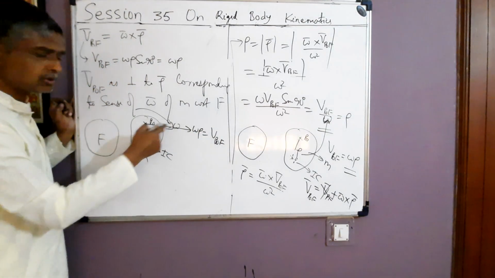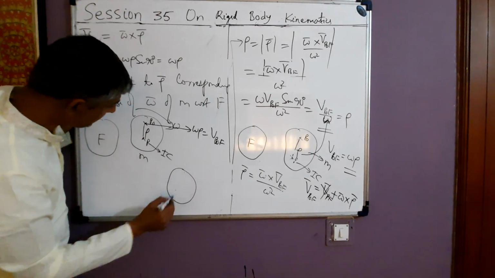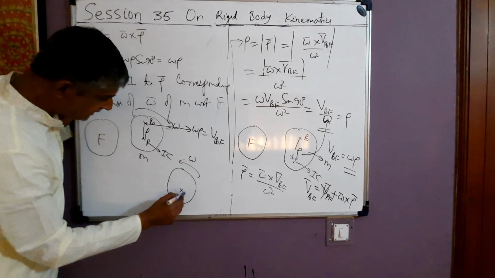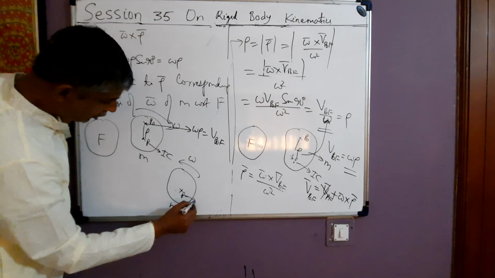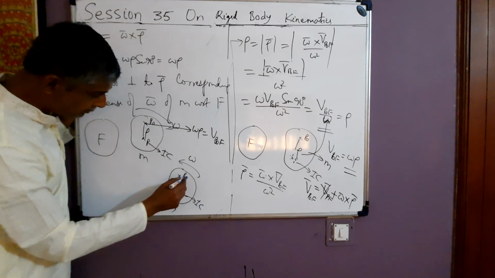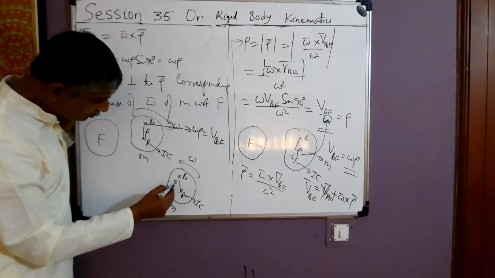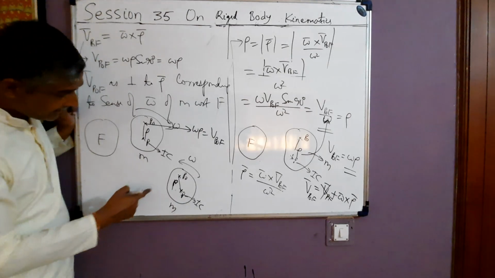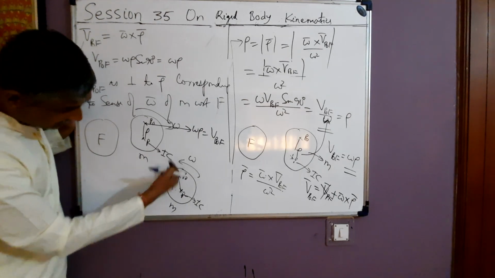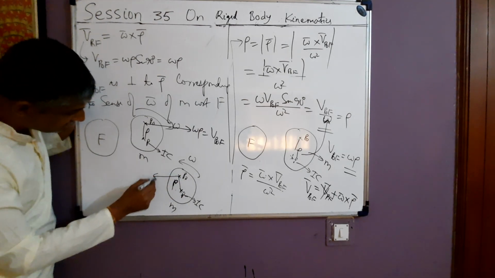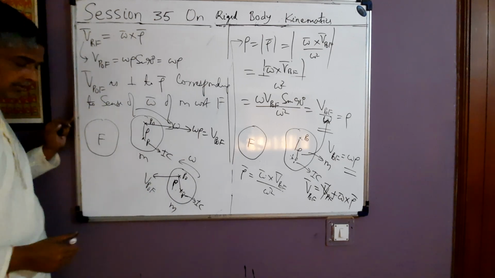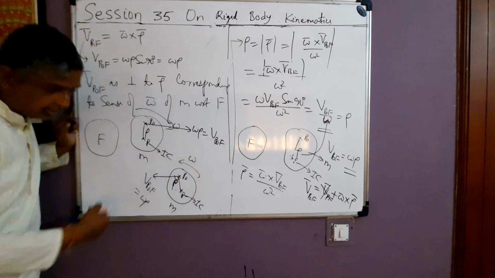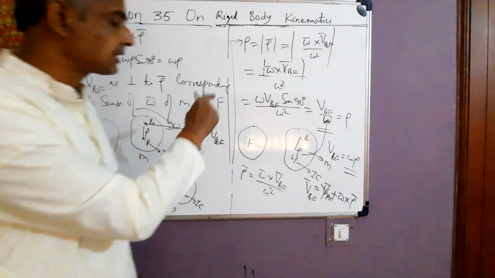Now in this I assumed that omega was clockwise. Now suppose I take the case that m is anti-clockwise, like this. P is the IC of m with respect to f at time t. P naught is a point in the same base plane as the IC, at a distance rho from P. In this case, the speed of P naught will be omega rho, and it will be normal to vector rho, corresponding to the sense of omega, so in this direction. So this is called the IC concept.